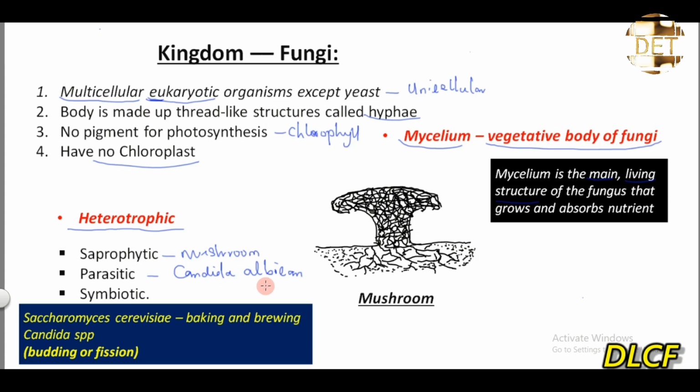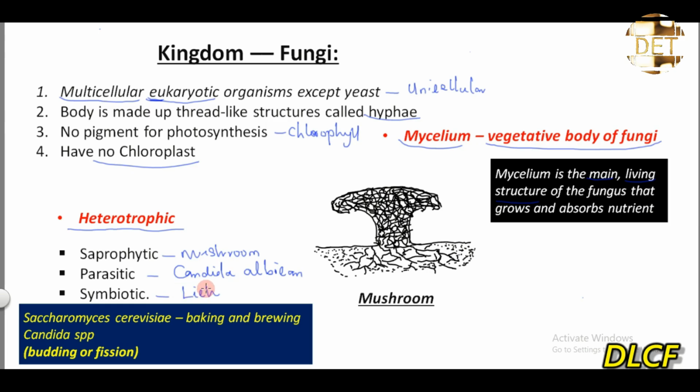Candida albicans is an example of a parasitic fungi. And we also have Ustilago maydis that causes rice moth, which is also an example of a parasitic fungi. Then there are some that go into a symbiotic association or mutualistic association with other organisms. An example of such fungi is what?